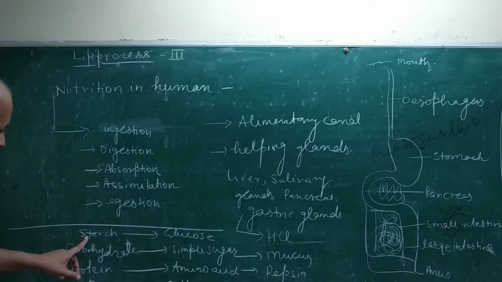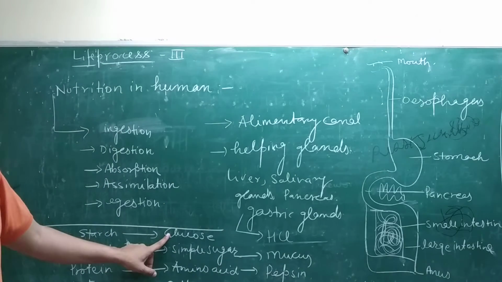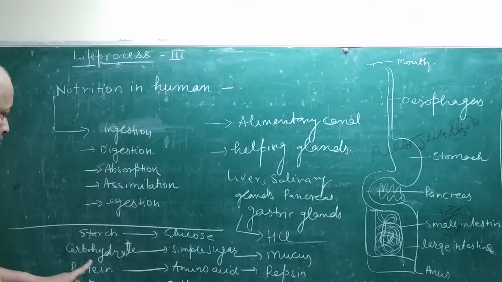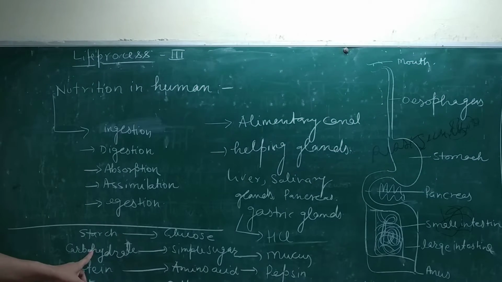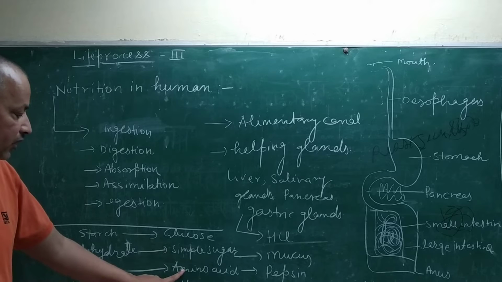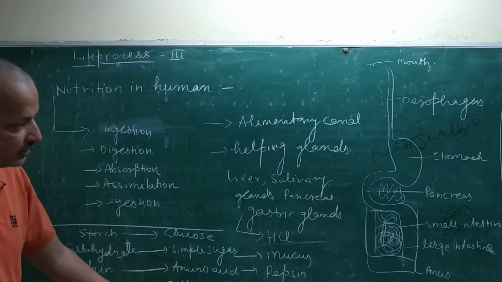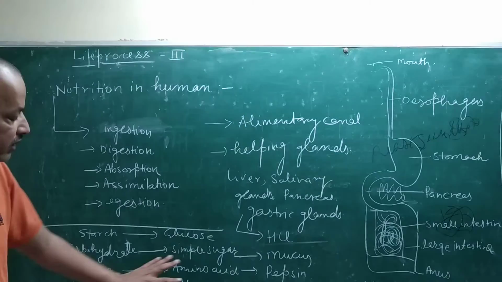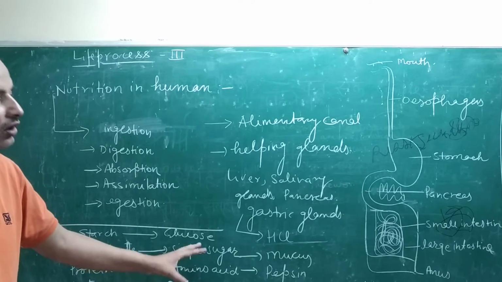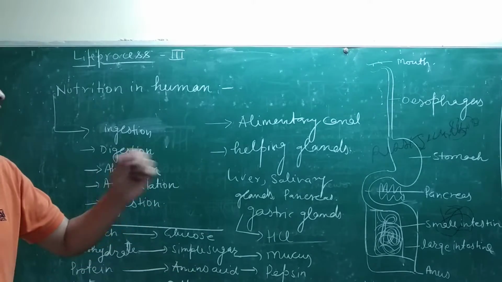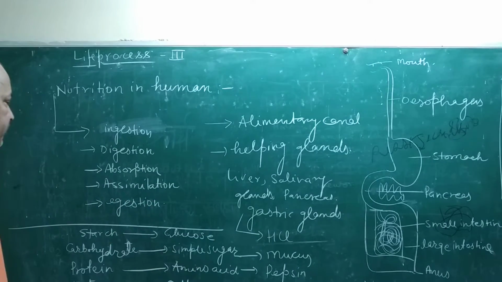That change is called digestion. So carbohydrate changes into simple sugar, protein changes into amino acids, and fats change into fatty acids. That conversion is called digestion, and for this purpose you have the alimentary canal and helping glands.